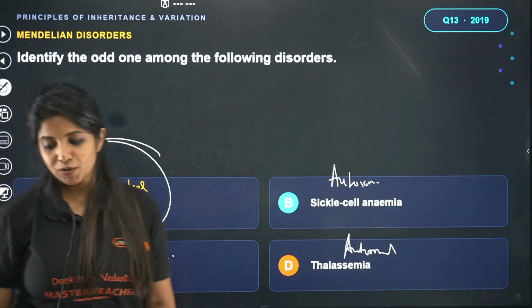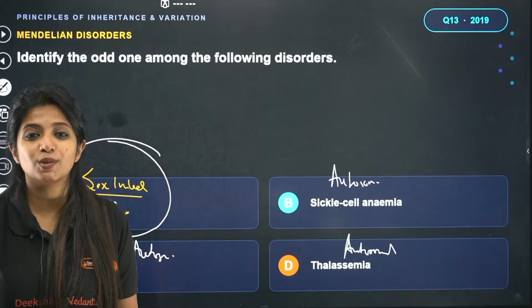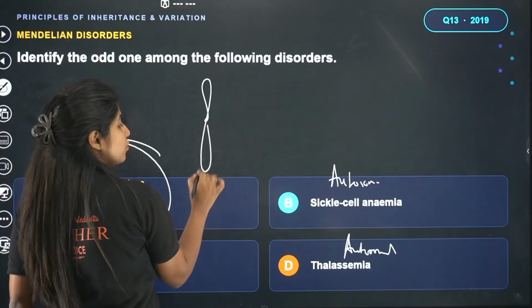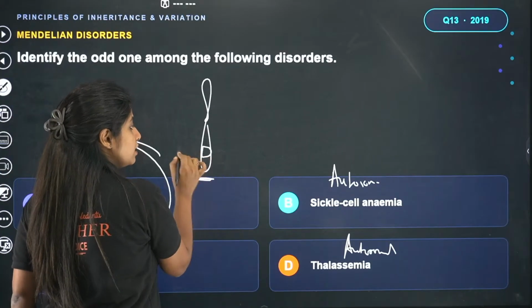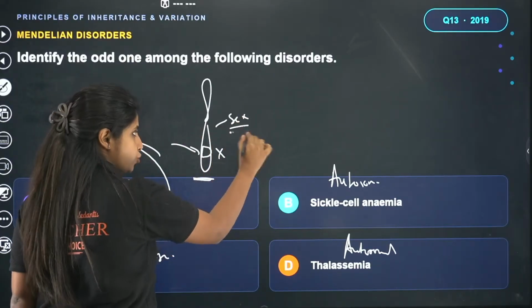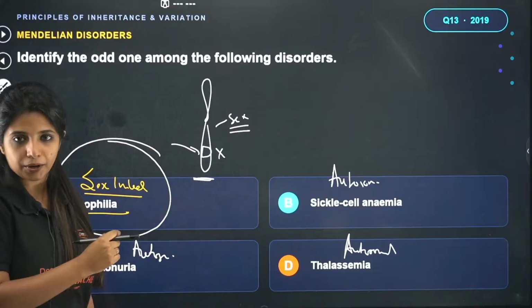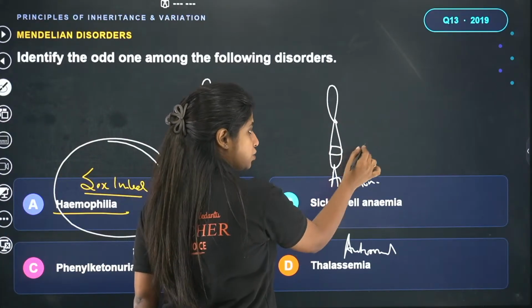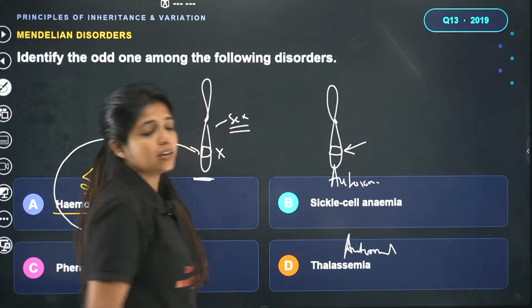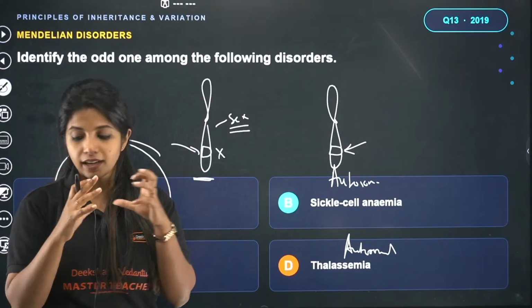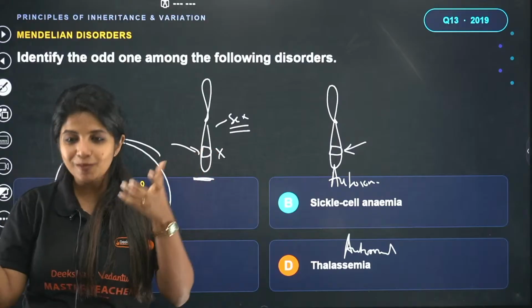Why? Because it is a sex-linked recessive disorder. This is because of an issue with the sex chromosome. Over here, a gene is being mutated. Where is this gene located? On the sex chromosome. That is why you call it a sex-linked disorder. If there's an autosome, and this autosome has one gene affected, which is why you have a disease, this is known as an autosomal disorder. Here it's not like the chromosome is going all together or coming all together.